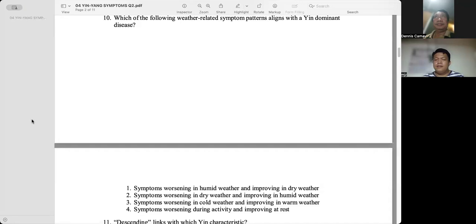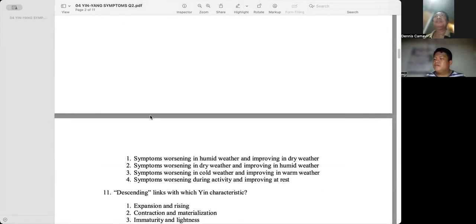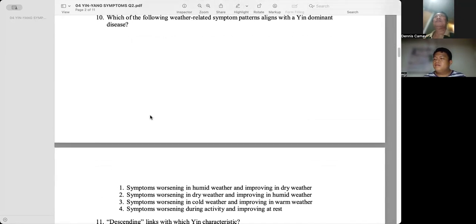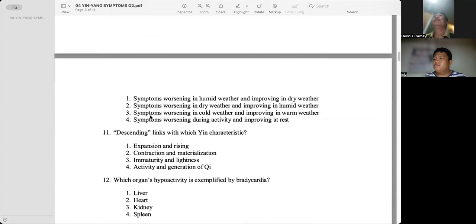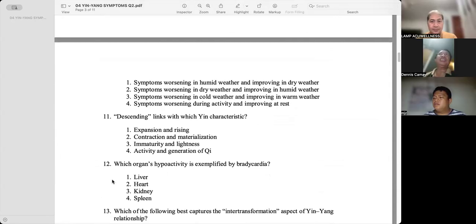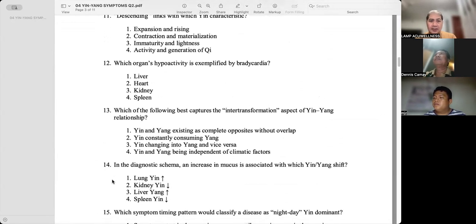Okay, let's continue. Okay, Doc. I think this is where we left off. Number 10, no? 11. Number 11. Descending links with which yin characteristic? Contraction and materialization. Which organ's hypoactivity is exemplified by bradycardia?